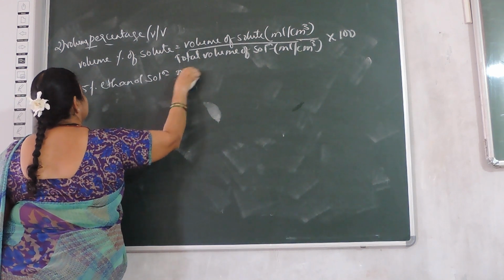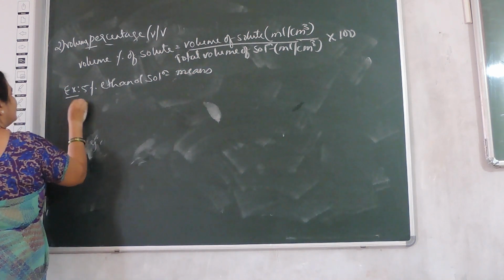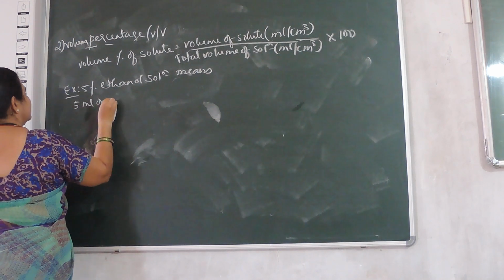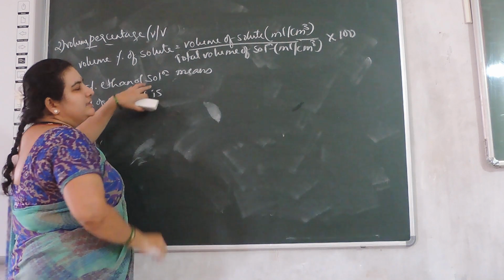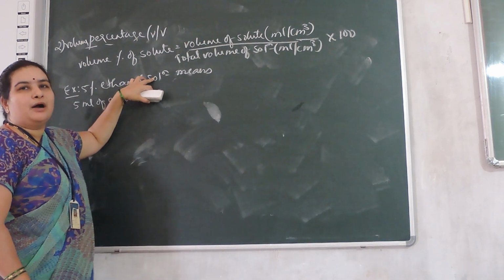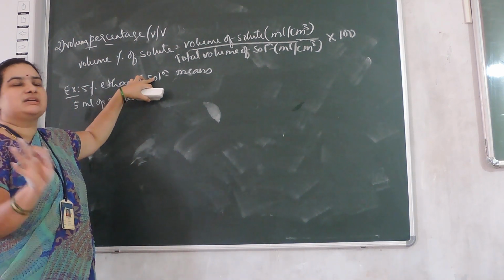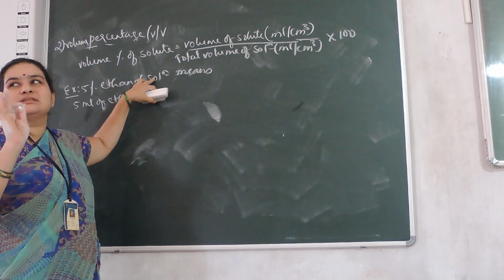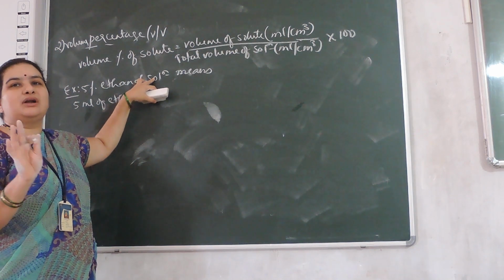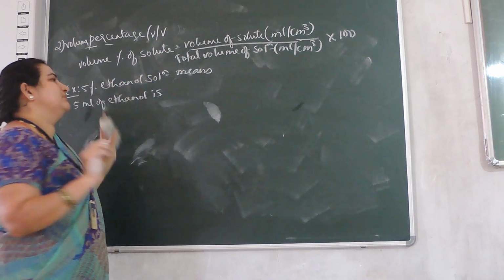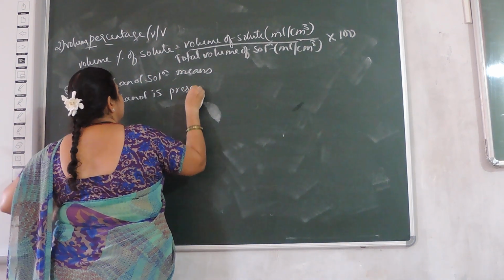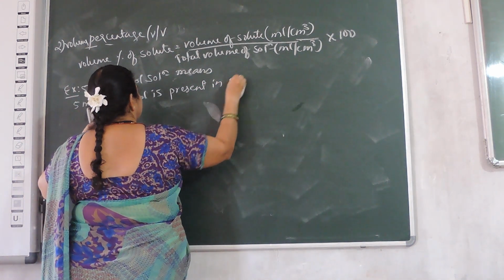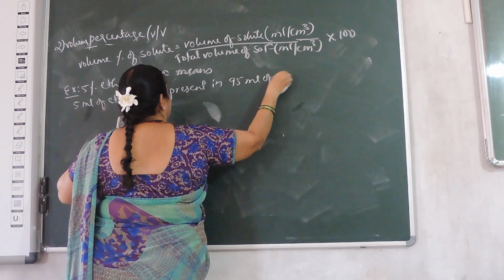In some problems or questions you are just given the solution. It means the solute is dissolved in water as the solvent. So 5% ethanol solution means 5 ml of ethanol is present in 95 ml of water.